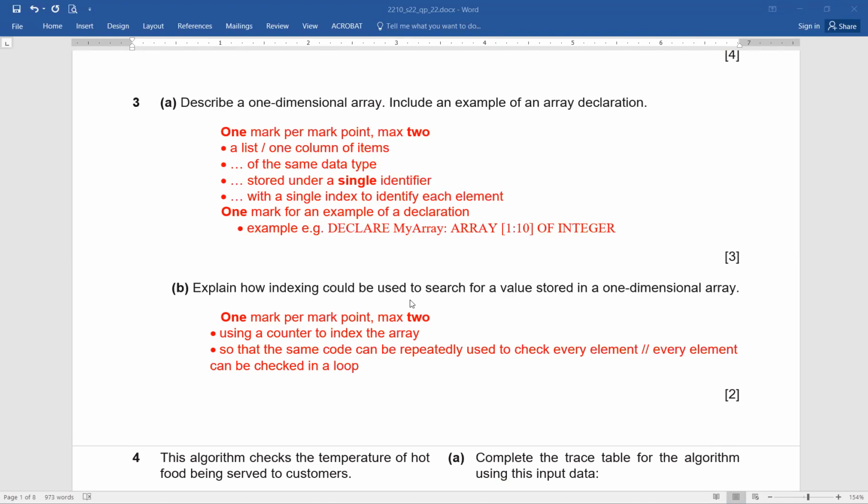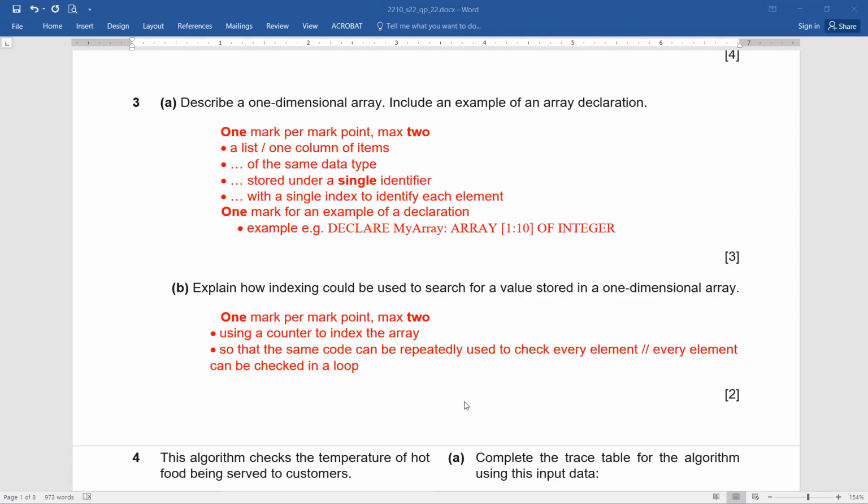What is done? How do we search basically? We start from the beginning, exactly. We take input of the item to be searched. We start from the beginning and we keep on searching the entire array, and we stop when the item is found or the whole array is searched. So these are the concepts that you can see. Something similar to this is asked here.